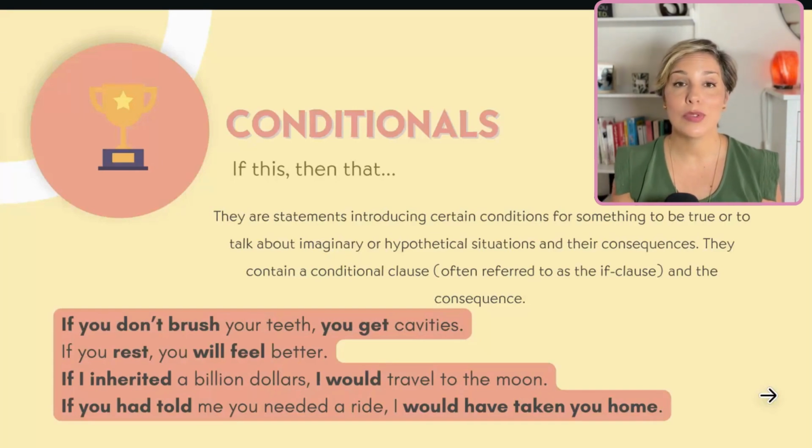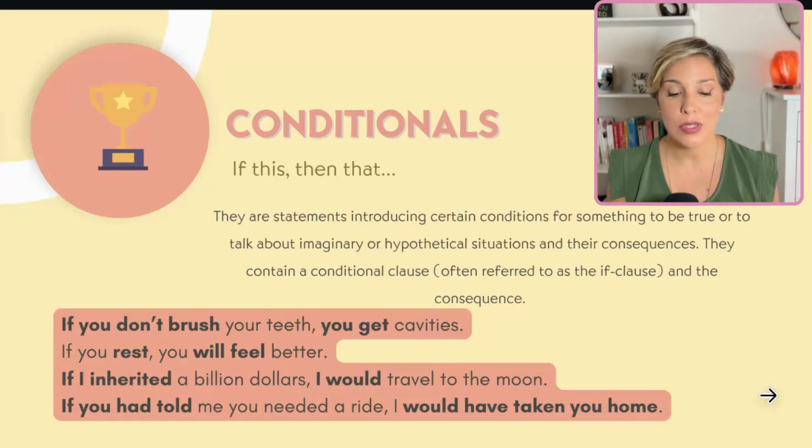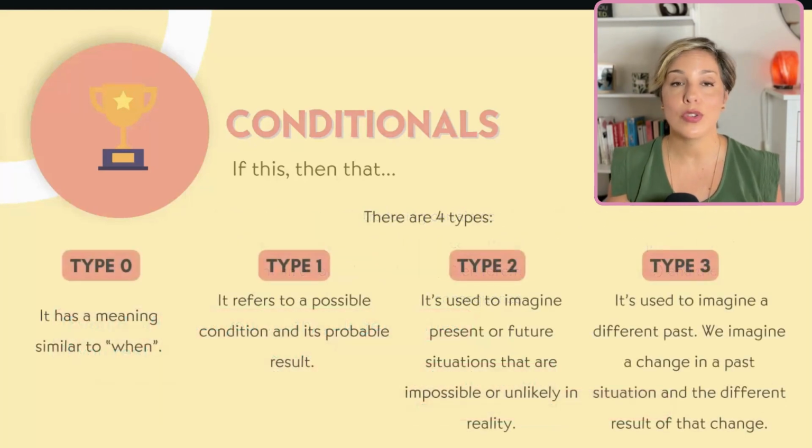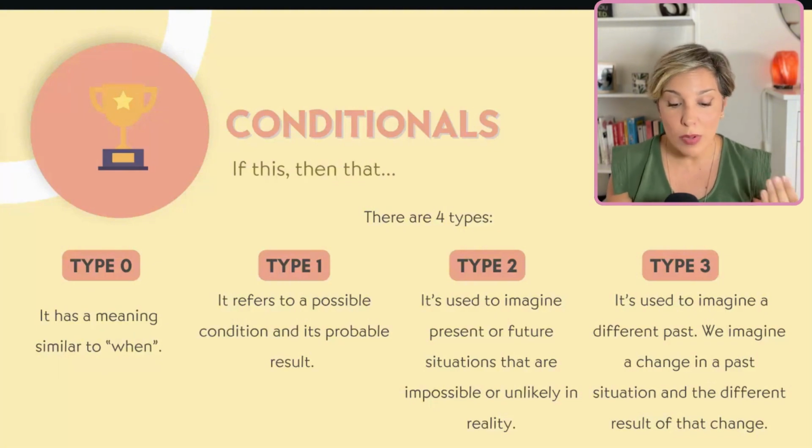So here I want to show you the different types of conditionals. And right now, we're going to concentrate on the main 4 ones. We have type 0, which is normally used when we want to talk about something that always happens. Basically the if that appears in this sentence can be replaced with when. So type 1 refers to something that is possible and the probable consequence or result.